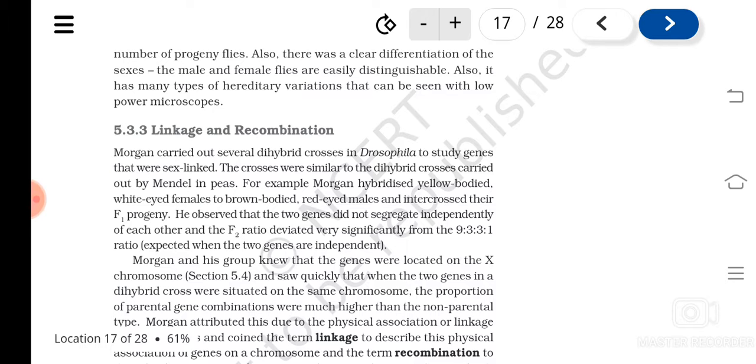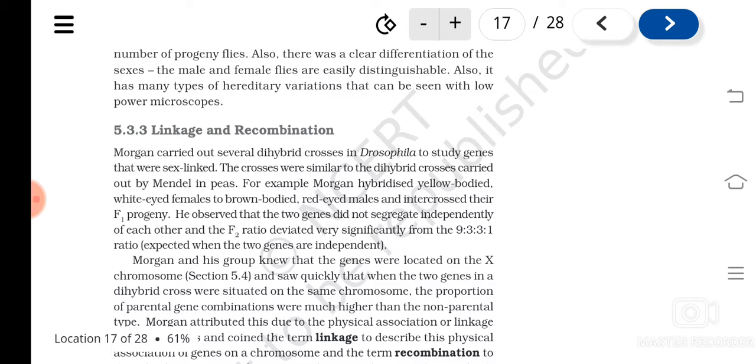Other pair. If T and round mean tall, the gene for tallness, and the gene for shape of the seed, if they are located together in the chromosome, near to each other, but they are independent of the other one to get separated, that is according to independent assortment. But this is just opposite to what the law of independent assortment means. The genes which are located in the same chromosome have the tendency to go together only.